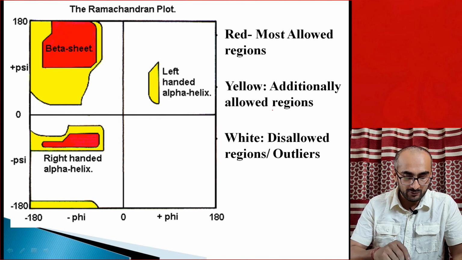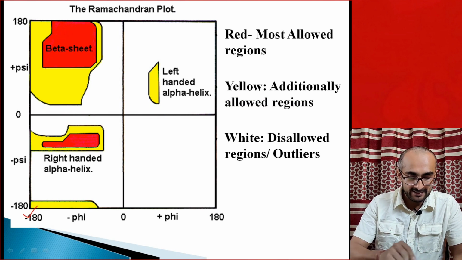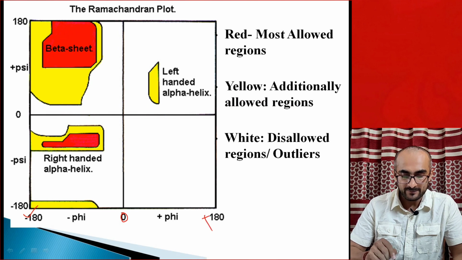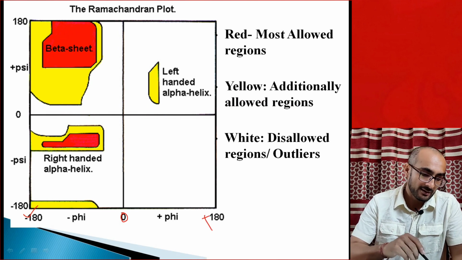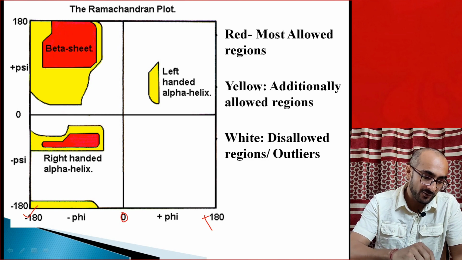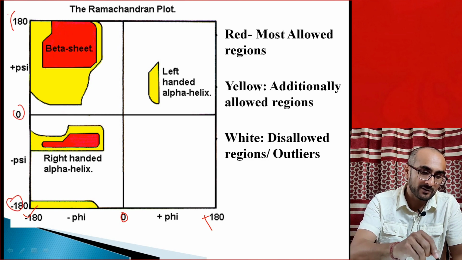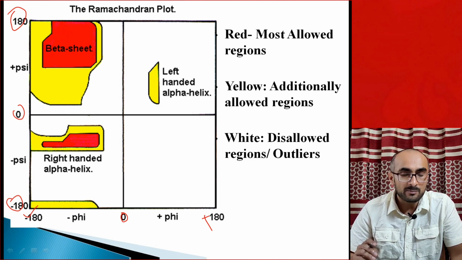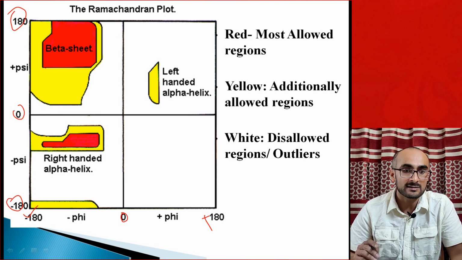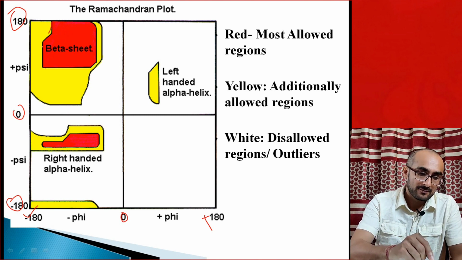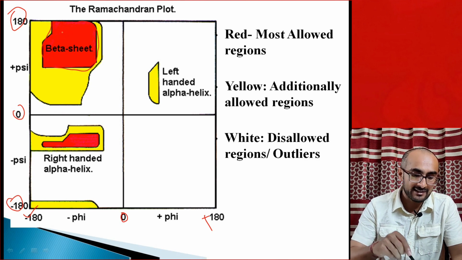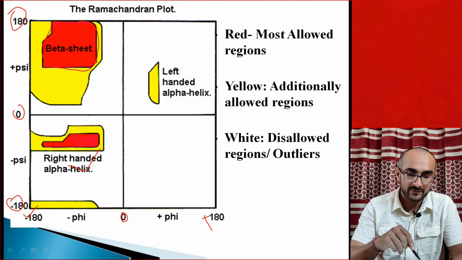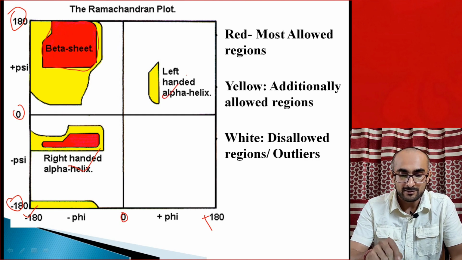So on the x-axis he took phi from minus 180 degree, 0 to plus 180 degree. Similarly on the y-axis he plotted psi, value of psi from minus 180, 0 to plus 180 degree. And he found out that there are only some regions of this plot which are occupied by allowed phi and psi combinations. For example, in case of a beta sheet, they fall into this region. Similarly, right-handed alpha helix, they fall here, and left-handed alpha helix on the right side here.